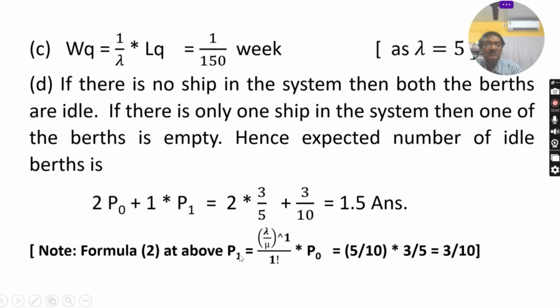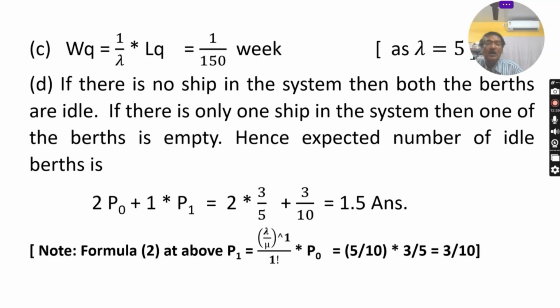It is shown here. This is the formula Pn. In place of n, it is written 1 because it is P1, lambda by mu to the power 1 over 1 factorial times P0, and the value will be 3 by 10. So 1 into 3 by 10 is the expected number of idle berths. In this way, you can solve the problem of a queue with multiple servers.